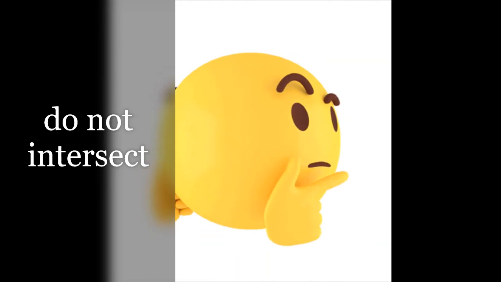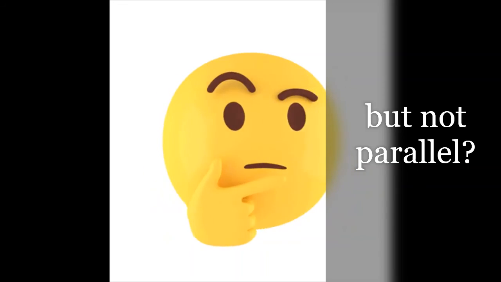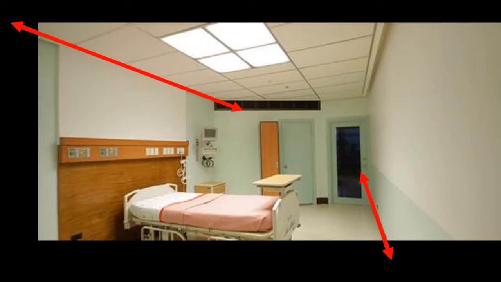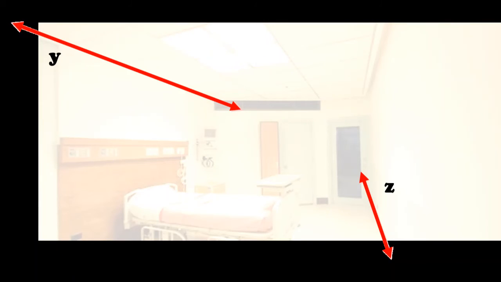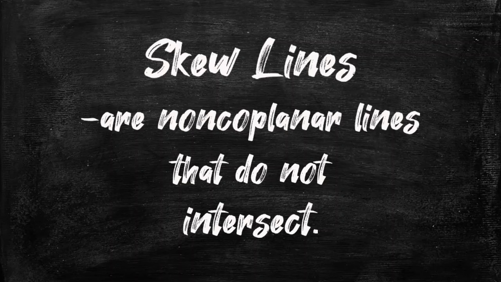Furthermore, there are lines that do not intersect but are not parallel. These lines are called skew lines. To illustrate, let us use the edges of this hospital room. Lines Y and Z are skew lines illustrated in a three-dimensional figure. By definition, skew lines are noncoplanar lines that do not intersect.